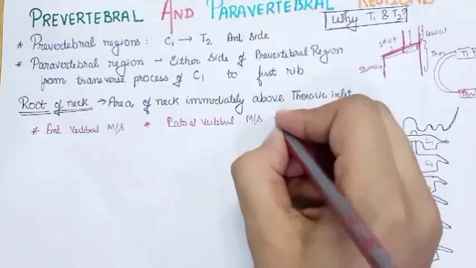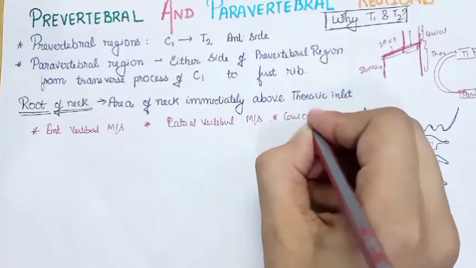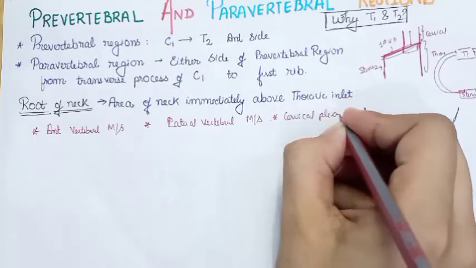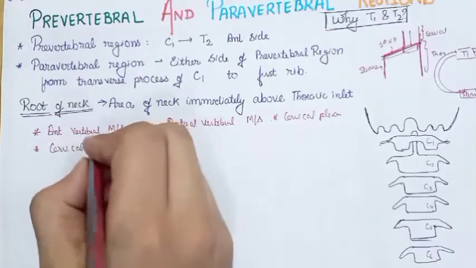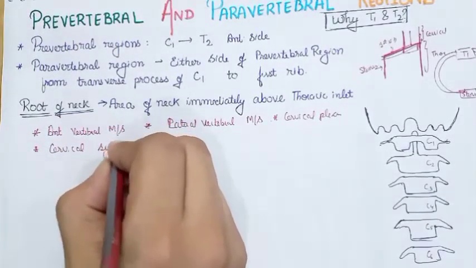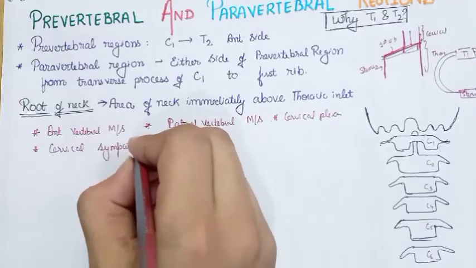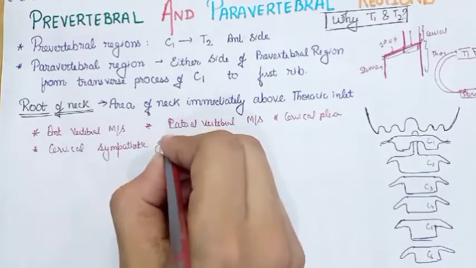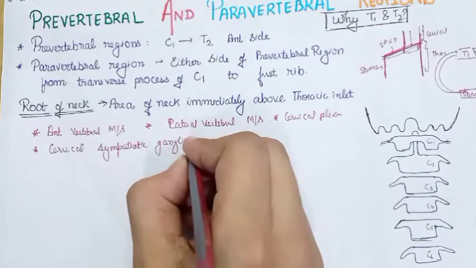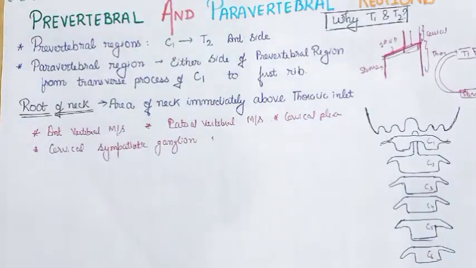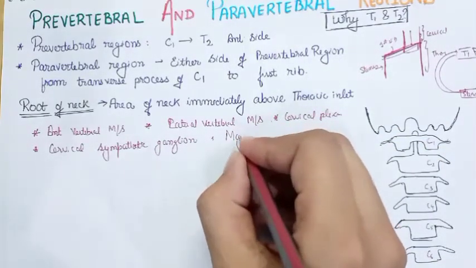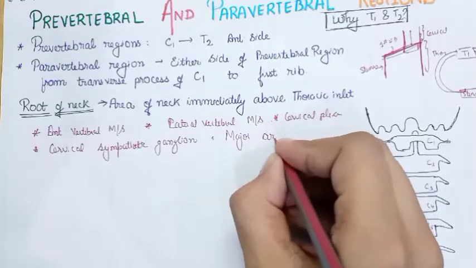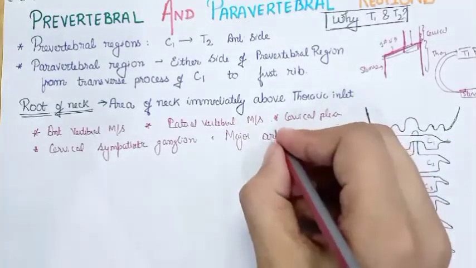You will see the cervical plexus, the cervical sympathetic ganglion, and the most important, the major arteries of the upper limb and the neck, including the subclavian and the vertebral.